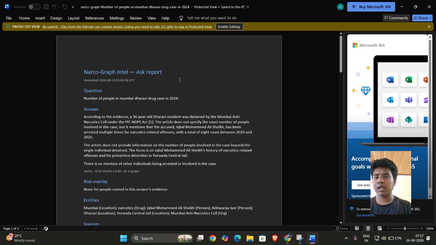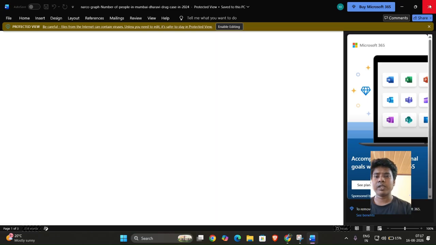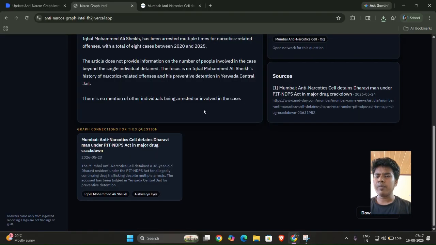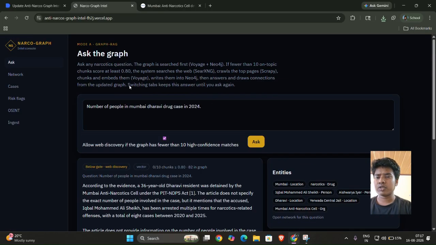This report tells the number of Mumbai Dharavi people in drug cases, 2024, and many other things like entities, sources, graph connections, the network for this question, and the specific graph for that particular person who was the main accused. So that was my project.